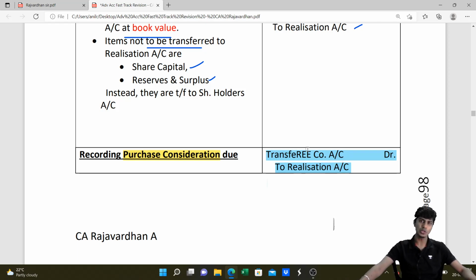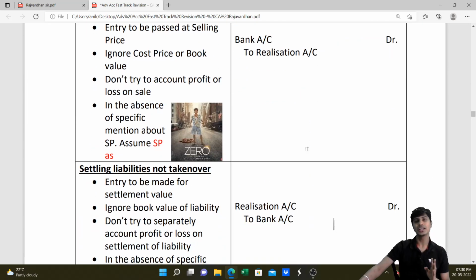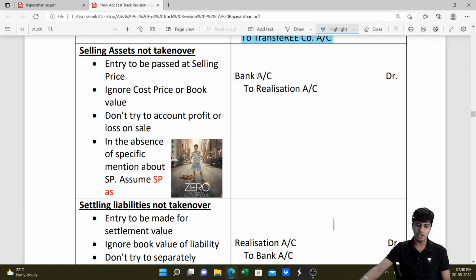If we sell those assets, the usual journal entry is cash to assets. We can't write cash to assets here. Why? Cash account can be debited, but the assets account is no longer there. Asset account is already closed by crediting realization. Now we'll write that to realization account only. Our entry for sale of assets is bank to realization. Our entry for settlement of liabilities is realization to bank.